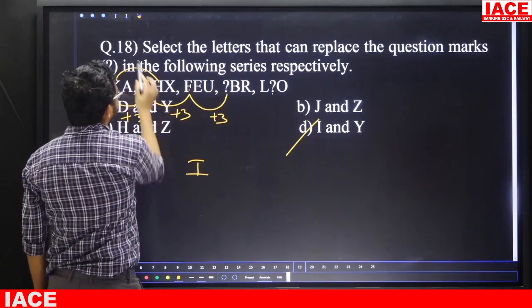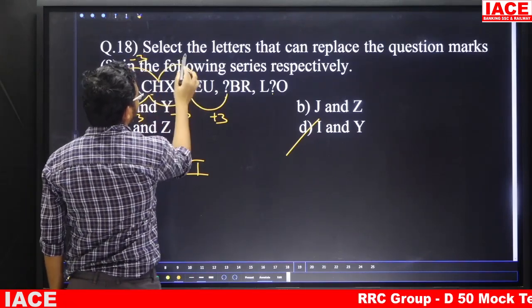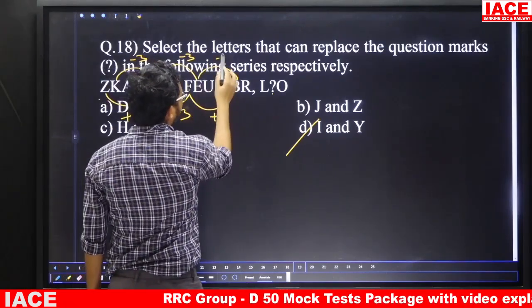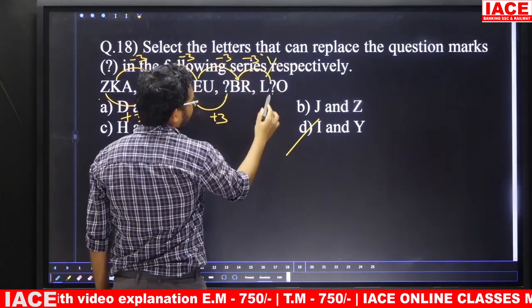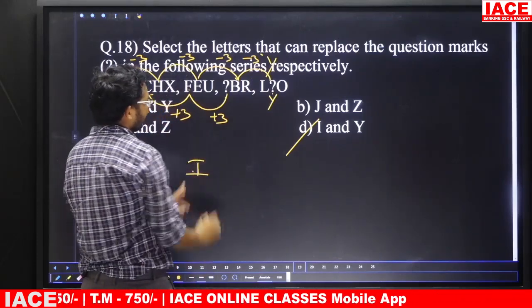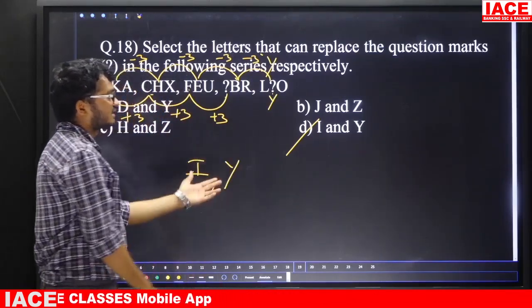Here K and H logic is what? Minus 3. H and E minus 3. E and B minus 3. Now B minus 3 is what? Here Y. So first question mark is what? I. Second question mark is what? Y. Answer is option D.